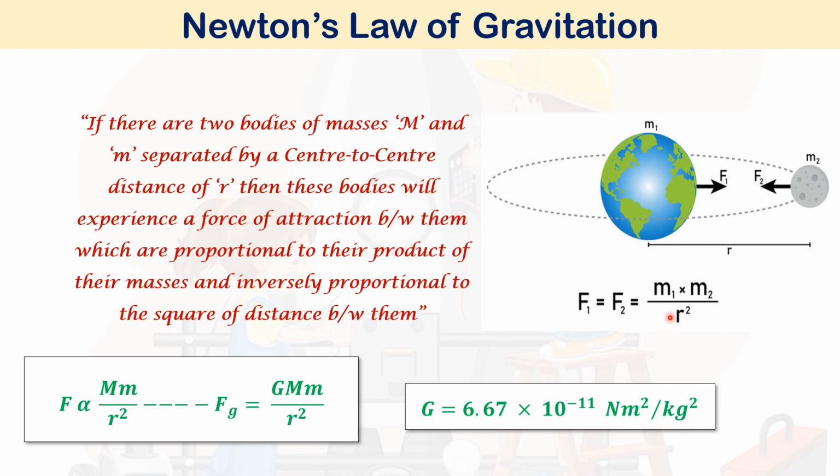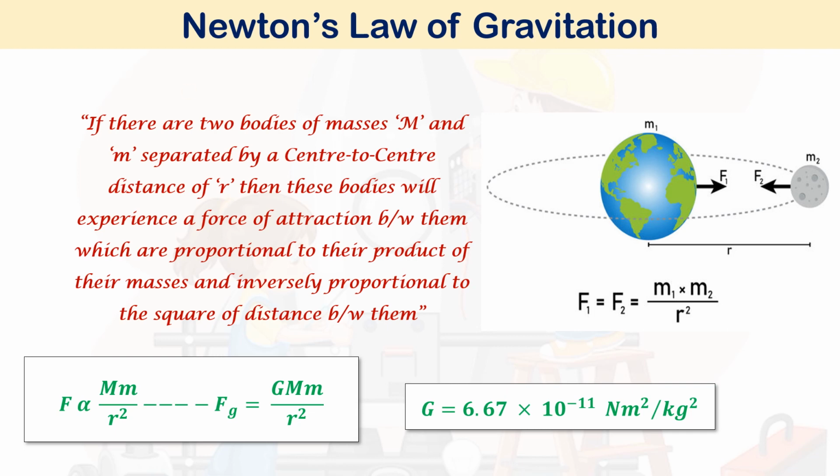And this force can be expressed as, see this figure, the mass is m1, this mass is m2, then the force will be G m1 into m2 divided by r square, which is proposed by Newton. This law is considered a universal law which can be applied to any bodies in the universe.